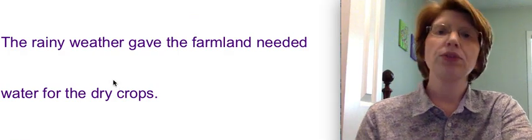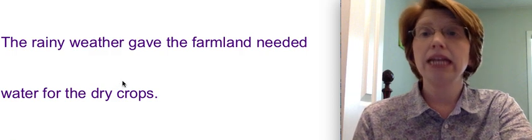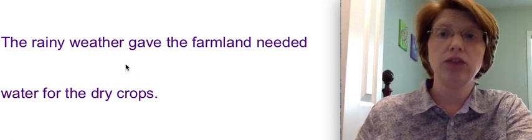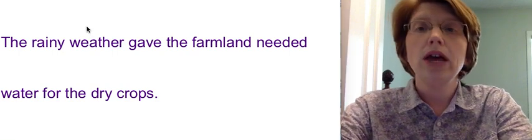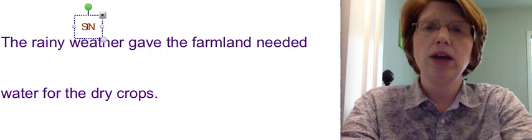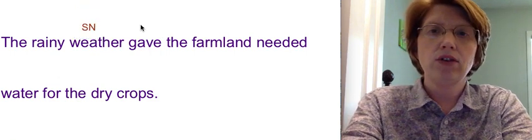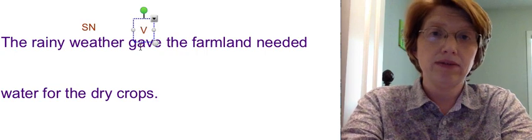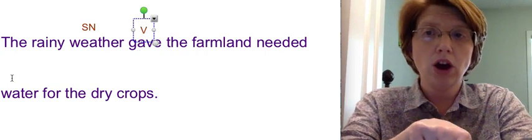Okay, here we go. The rainy weather gave the farmland needed water for the dry crops. What gave the farmland needed water for the dry crops? Weather, subject, noun. What is being said about the weather? Weather, gave, verb. Gave what? What did it give? It gave water.